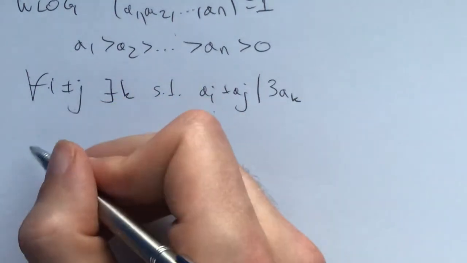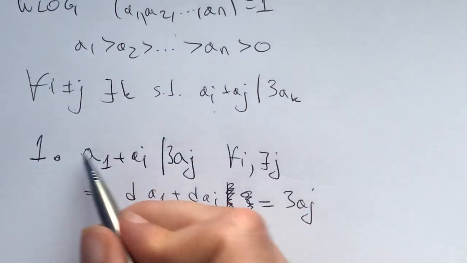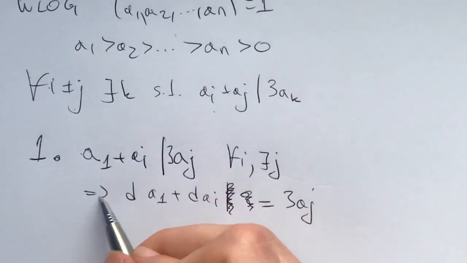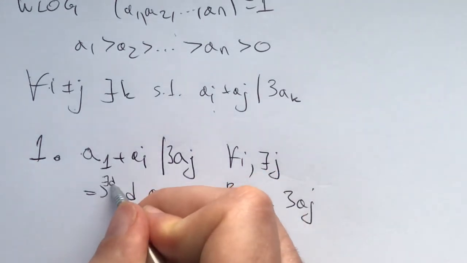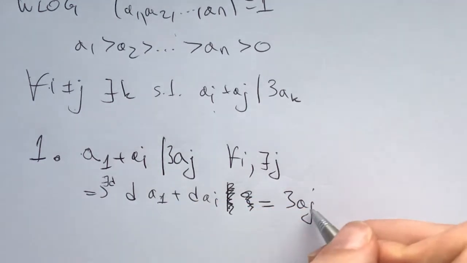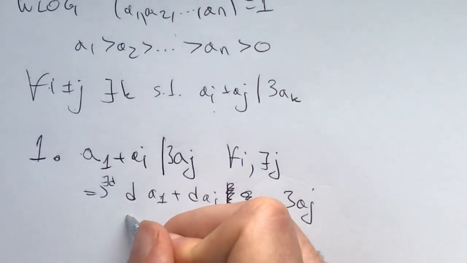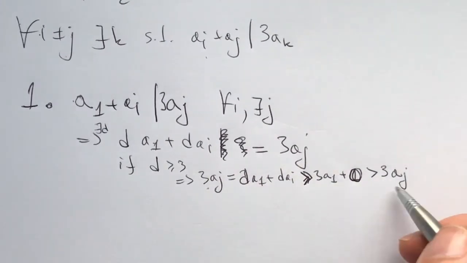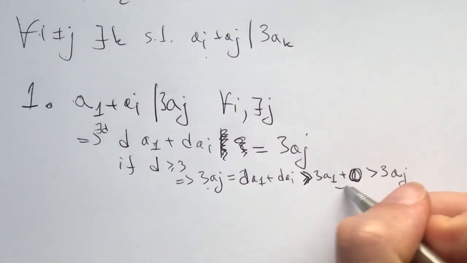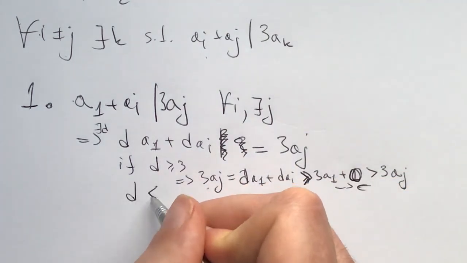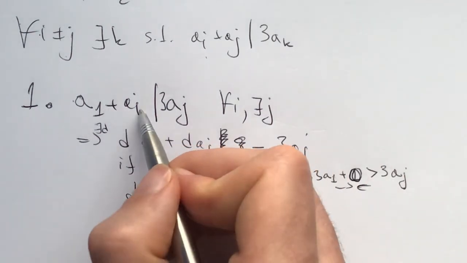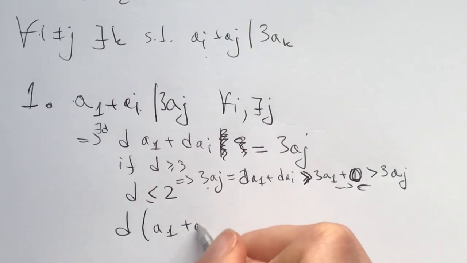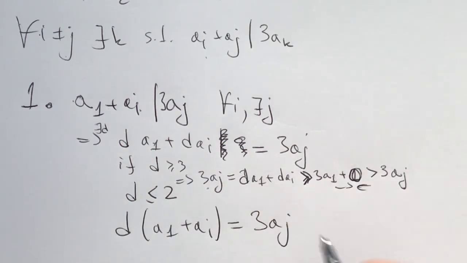So our first step is that a1 plus ai divides 3 times aj for some j, and that implies that there exists a d such that d(a1 plus ai) is equal to 3 times aj. And now, if d is greater than or equal to 3, then we would have that 3 times aj would be greater than 3 times aj, which is a contradiction, which means that d is less than or equal to 2 for all i.